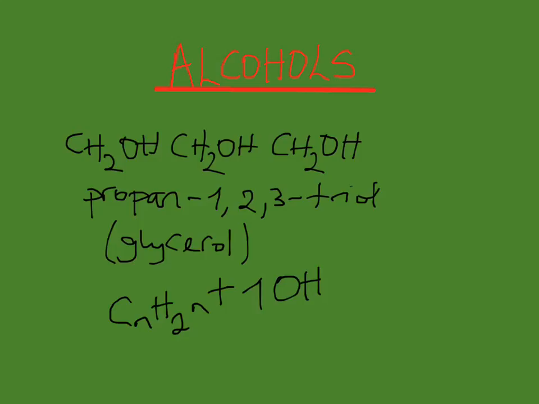Aromatic alcohols are aryl substituents of aliphatic alcohols in which the hydroxy group is separated from the benzene ring by at least one methyl group. What we're saying here is this.